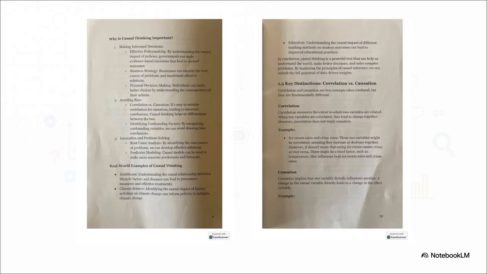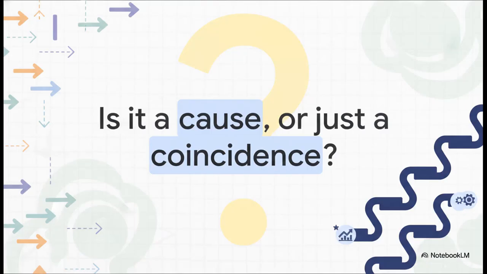Our modern society depends heavily on making these distinctions. Whether scientists are identifying the exact causal impact of human activities on climate change to inform global policies, or educators are measuring how different teaching methods actually impact student outcomes, we rely entirely on causal models to find solutions that work in reality.